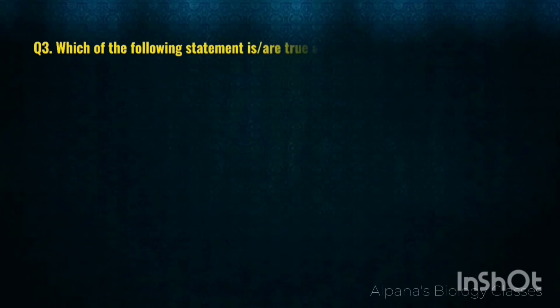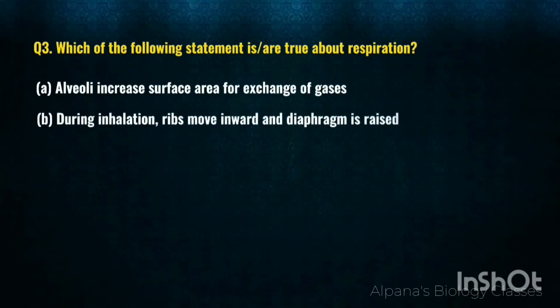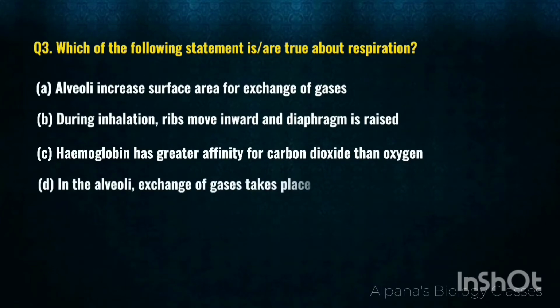Next question. Which of the following statements is or are true about respiration? 1. Alveoli increase surface area for exchange of gases. 2. During inhalation, ribs move inward and diaphragm is raised. 3. Hemoglobin has greater affinity for carbon dioxide than oxygen. 4. In the alveoli, exchange of gases takes place. Options are given below. The answer is A, 1 and 4.